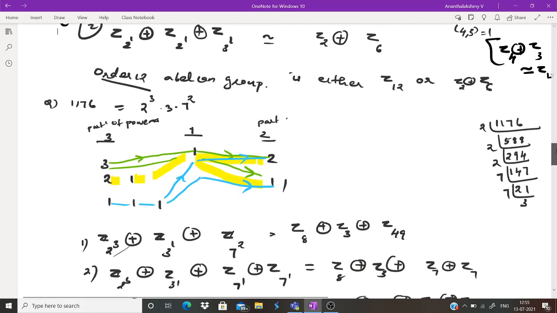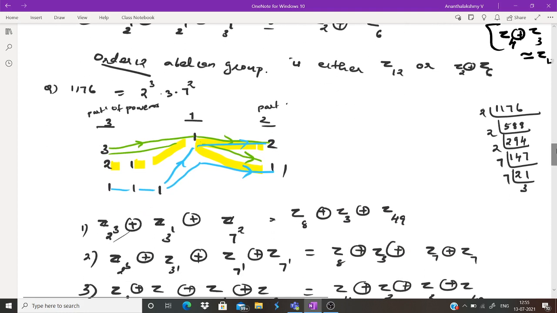These are the only 2 groups of order 12 up to isomorphism. Next problem, same problem. Instead of 12, you have to find all the abelian groups of order 1176 up to isomorphism. First you have to factorize 1176. Then we can write 1176 as 2 cubed times 3 times 7 squared. Now you have to consider the powers of these primes. That is, the power of 2 is 3, the power of 3 is 1, and the power of 7 is 2.